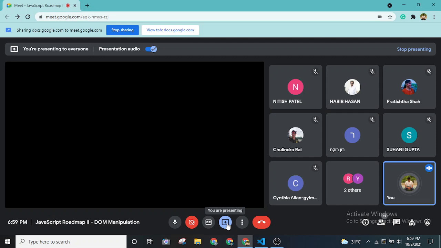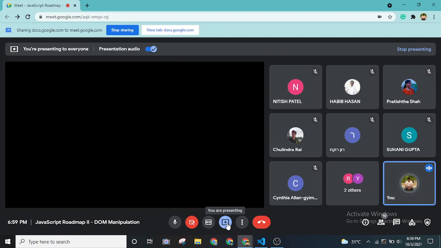I'll be showing you the code editor. Can you see the Visual Studio Code editor? Yeah, it is visible. Nitish, is it? No, not yet. I think it's loading. Yeah, just a second.